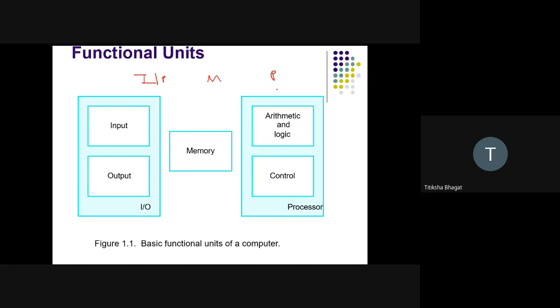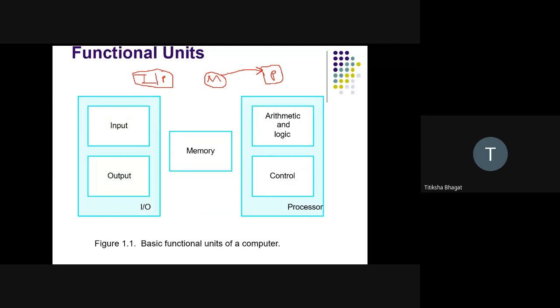Its job is to take the data or to present the data. What is the job of memory? To store that data. And the job of the processor is to execute, or operate on, that data.